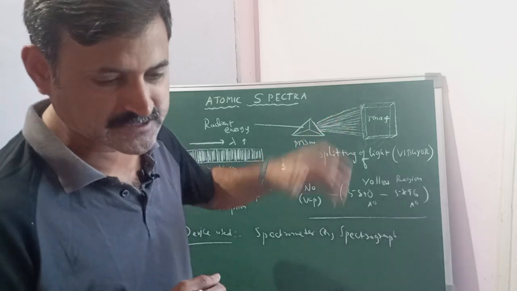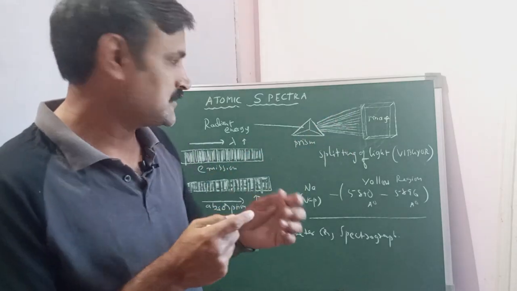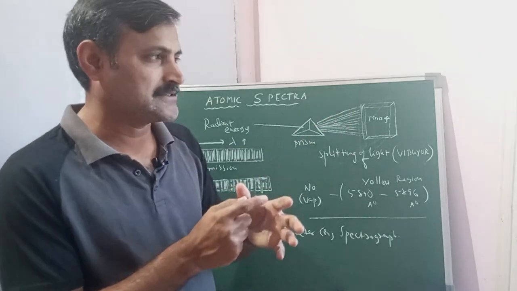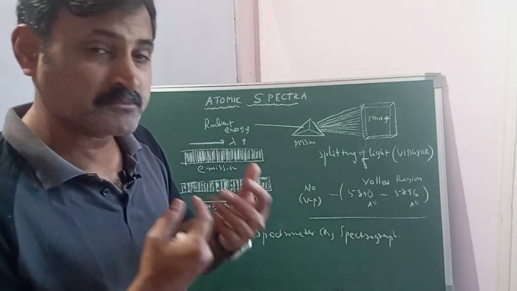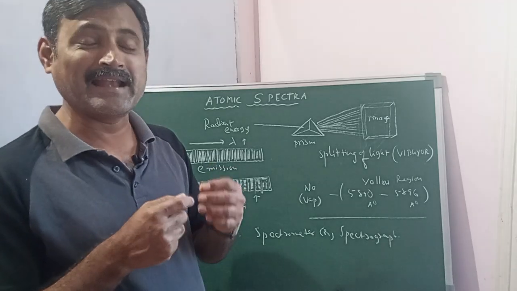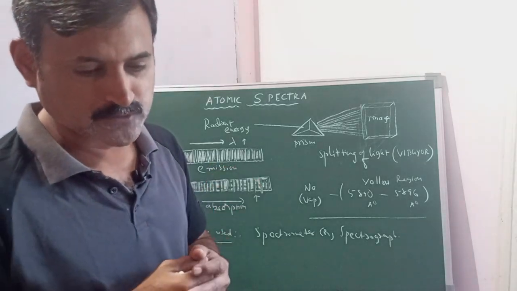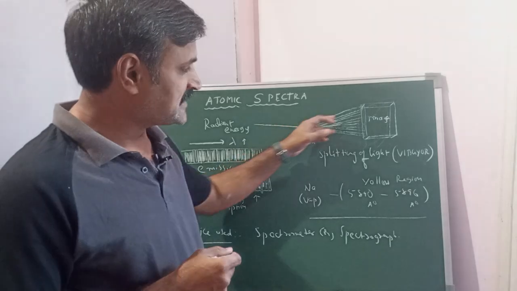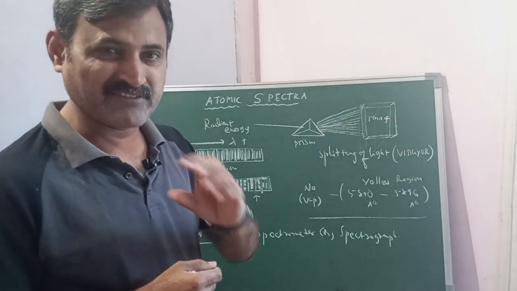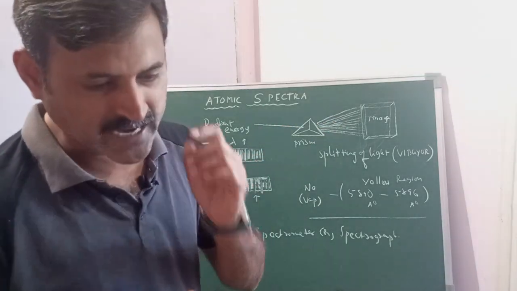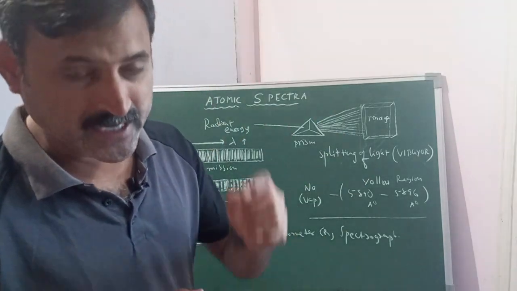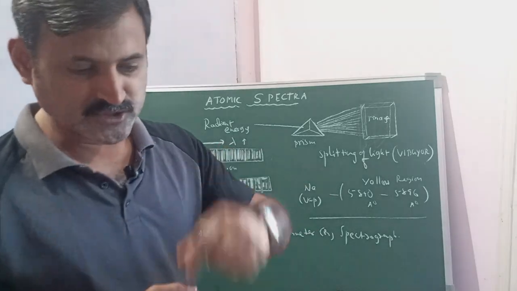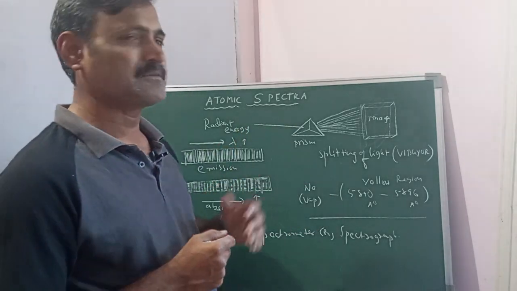Now coming to another point, what exactly is this splitting? The splitting is nothing but the separation of a single light source, like white light, like sunlight coming from the sun, or any incandescent bulb, into several lines, 7 different colors. That we call the dispersion of light into 7 colors, which is known as a spectrum.